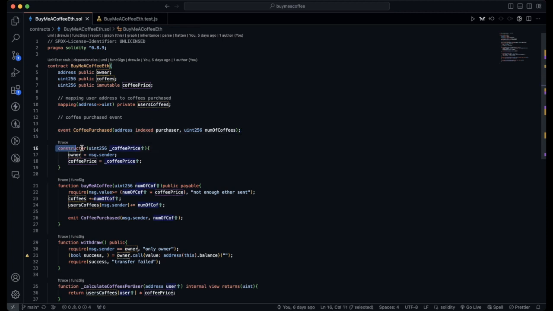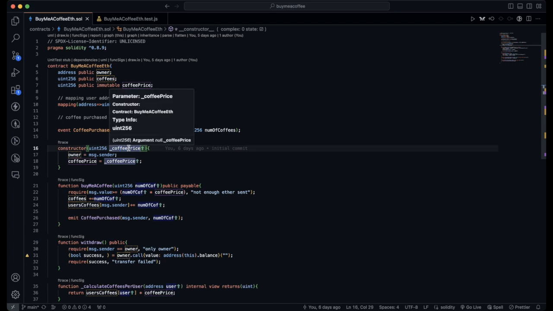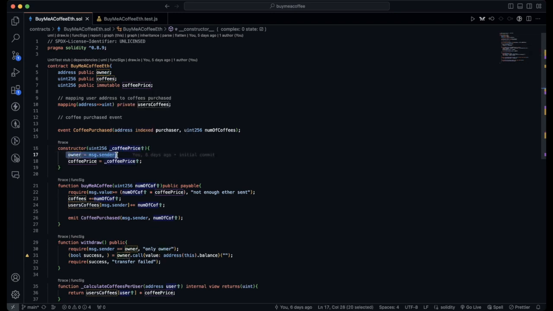Up next, we have our constructor function, which takes in a uint256 variable for coffee price, and then it does two things. First, it sets the owner as the message.sender, which is the deployer of the contract. And then it sets the immutable variable up here, coffee price, to the passed in coffee price value.